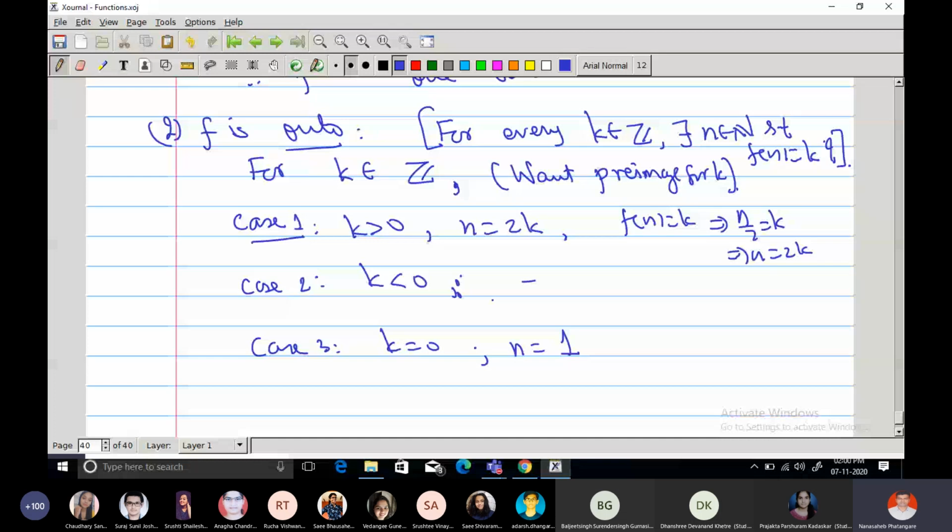Right, that is why I have written here. If k is negative, and suppose f of n is equal to k, that means minus of n minus 1 by 2 is equal to k, and therefore what is n? n is minus 2k plus 1. Correct?